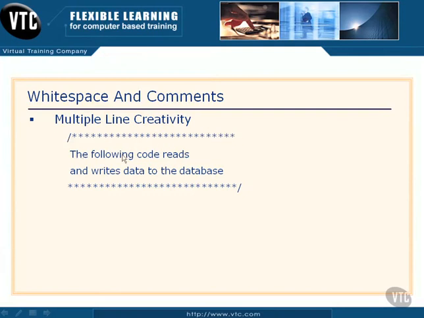We put our message, the following code reads and writes to the database. We put another string of asterisks, and then notice this last asterisk and the forward slash satisfies our closing. And so this is a multi-line comment block, and you'll see these all over the place. But that's just kind of some basics on white space and using comments in C++.